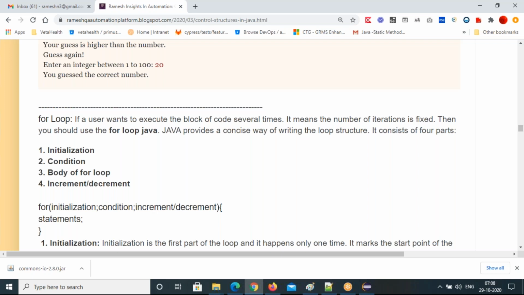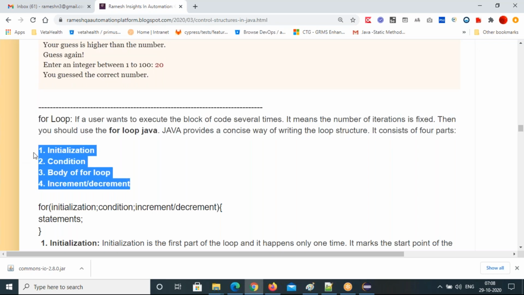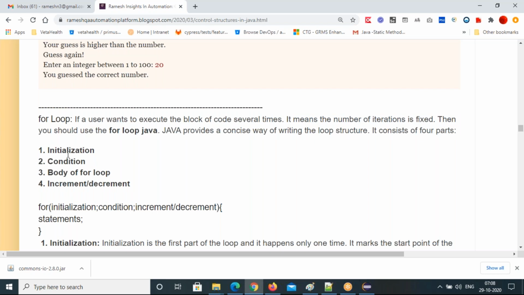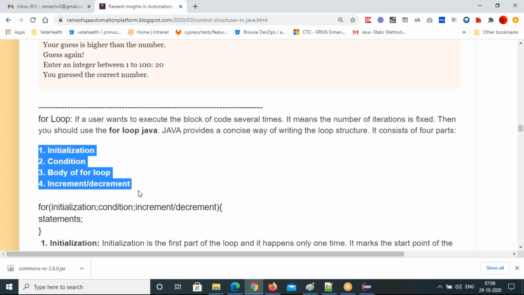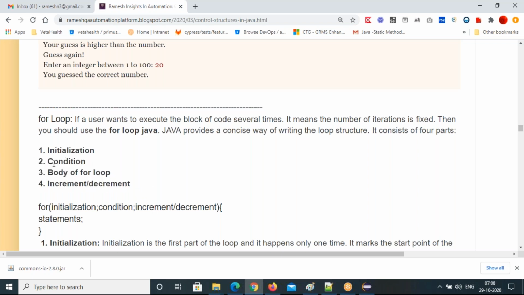Java provides a concise way of writing the loop structure with this for loop. There are 4 parts in the for loop. One is you will initialize, then you will take the condition, then the body of the for loop, then the increment part. These are the 4. Even in the while loop it is the same. In while, all these 4 parts are scattered. First initialization, then the while condition, then it will come to the body. Same for the for loop also, but the structure will be different.